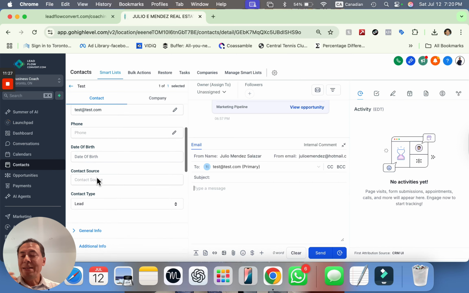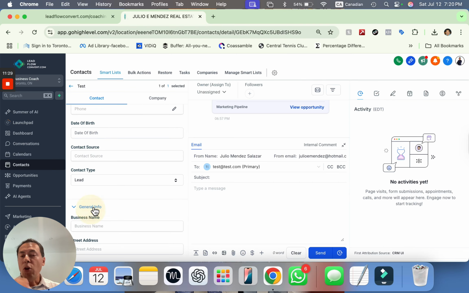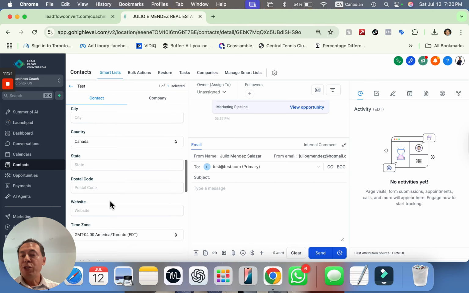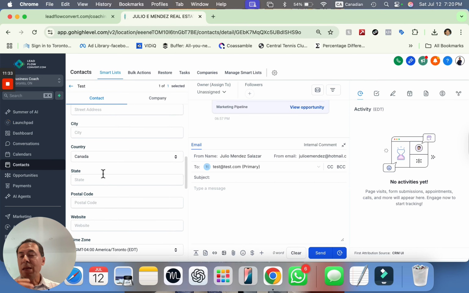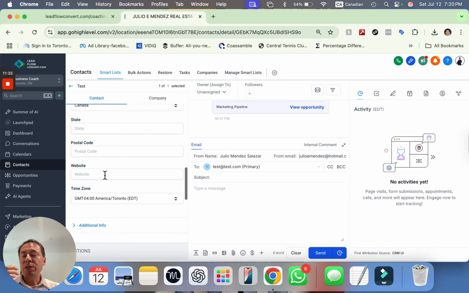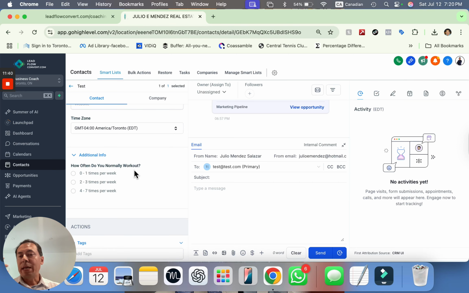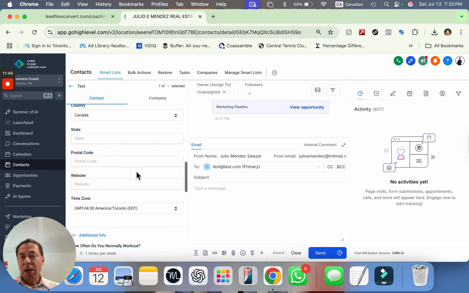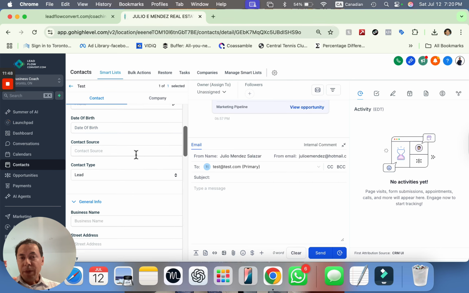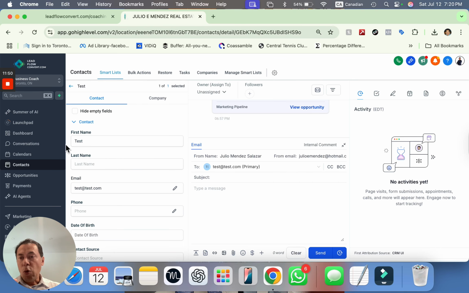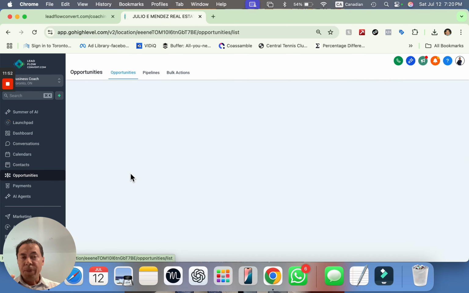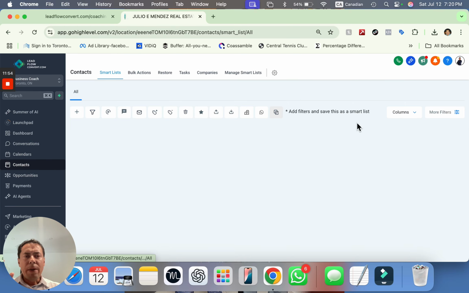So if you have an intake form of a new client, all of their information would be here. Maybe just as simple as their address and website and additional information, right? In this case, how often do you normally work out? It's a question that was in the form, and therefore it's automatically loaded here. Okay, so let me go back to that particular contact.